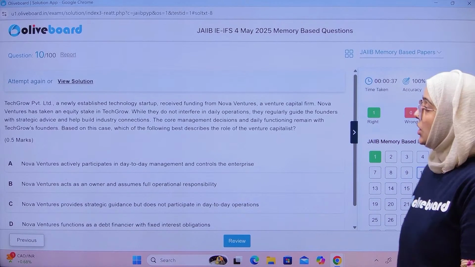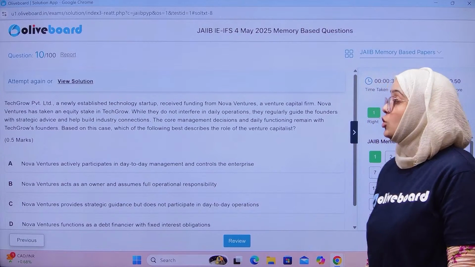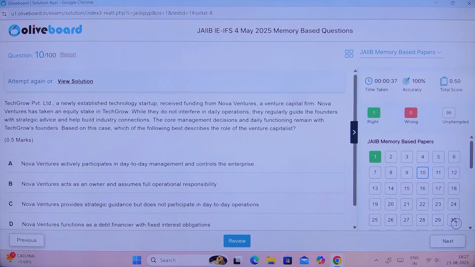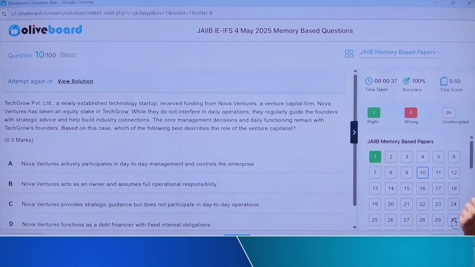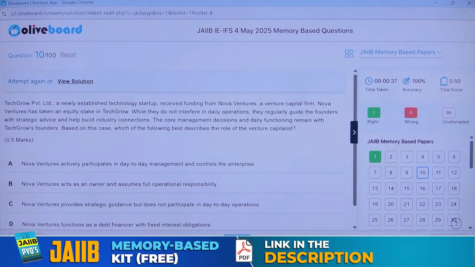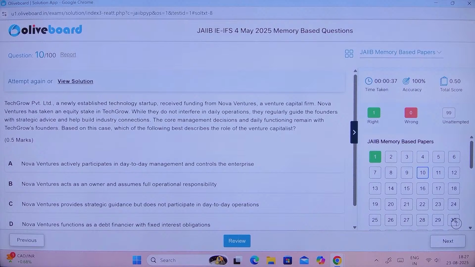Next, 10th question. Now see. 10th question is Tech Grow Private Limited establish a new startup receiving funding from Nova Venture. Nova Venture has taken an equity stake in TechGrow. While they do not interfere in daily operation, they regularly guide the founders with strategic advice and help build industry connection.